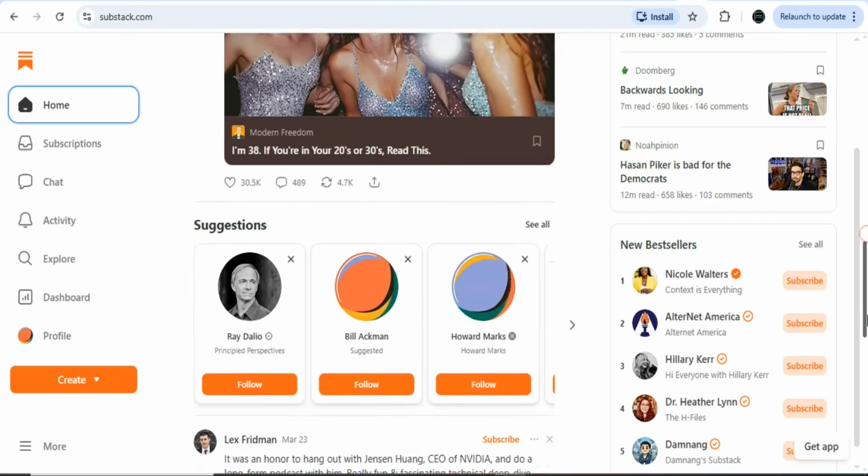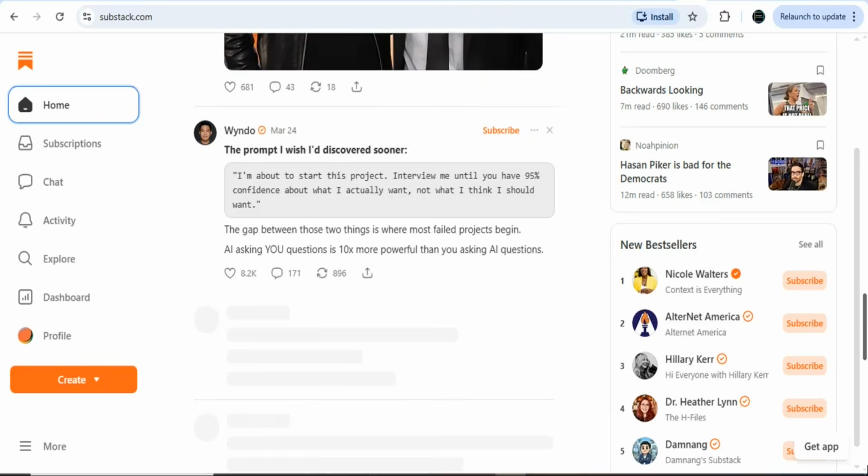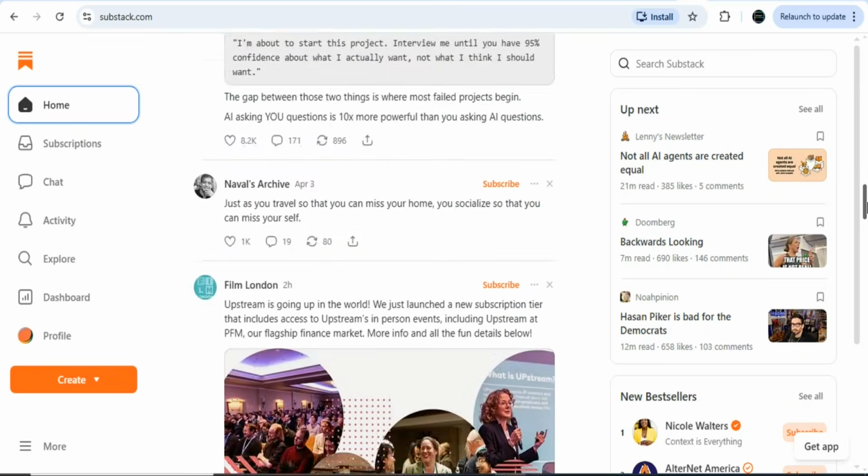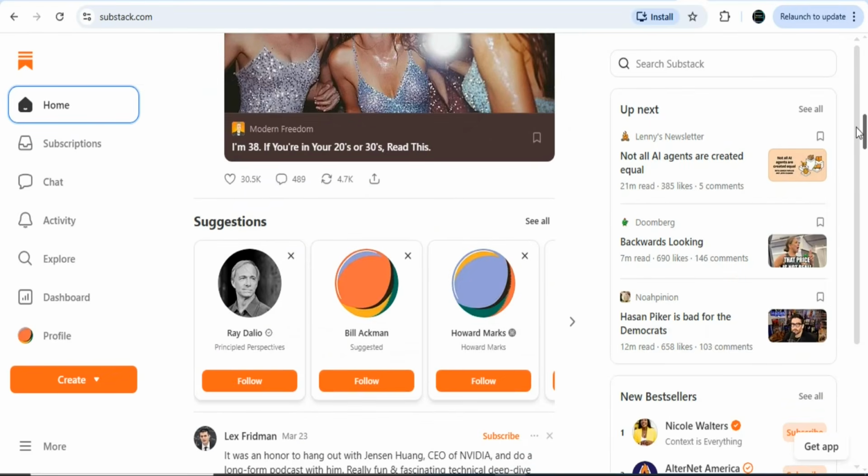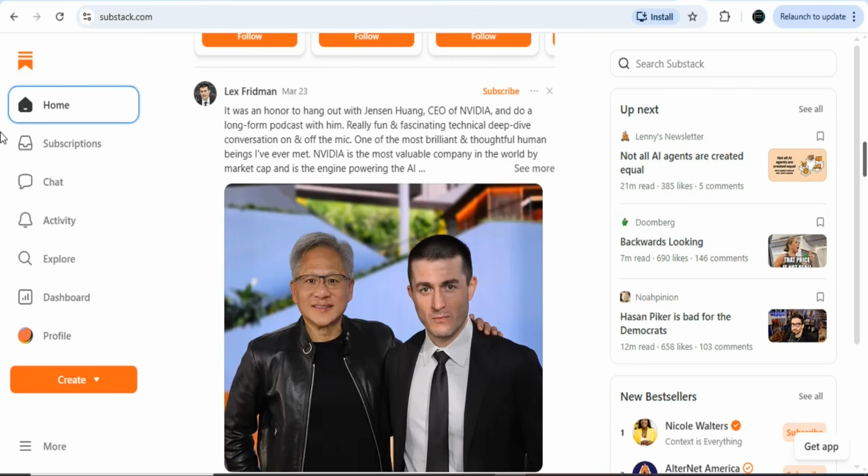So it's a best website, and when we publish our article, we are likely going to get many people to read it and then purchase the product that we are promoting. To post your article, what you need to do is that you have to sign up for an account. It's free. Once you sign up for an account and log in, you are going to click right here, create.